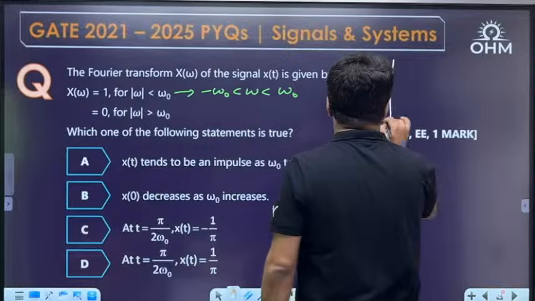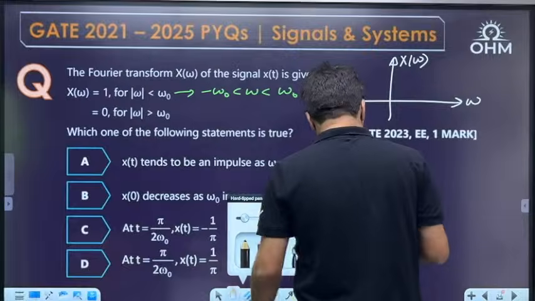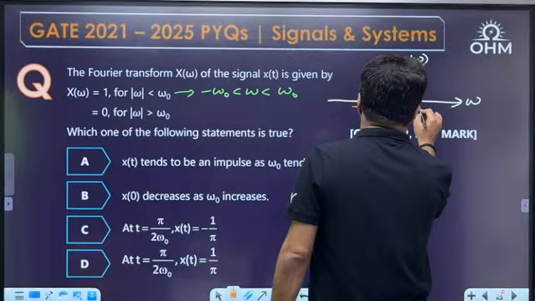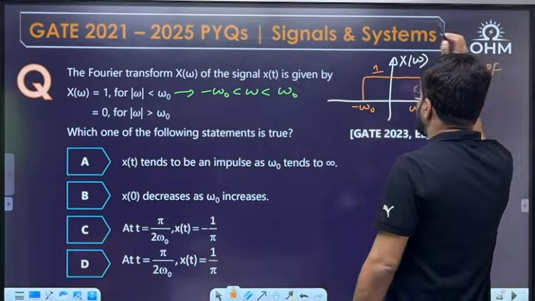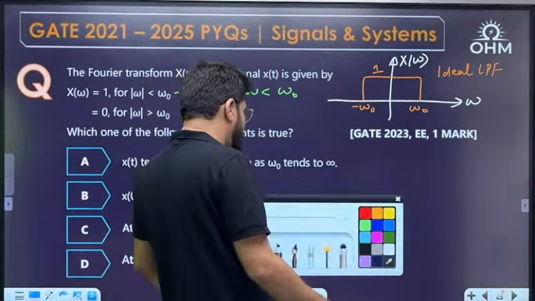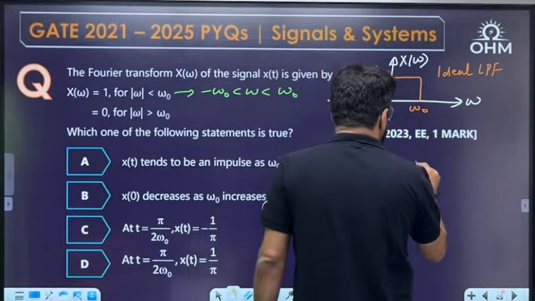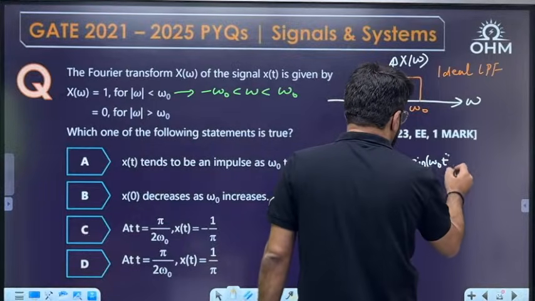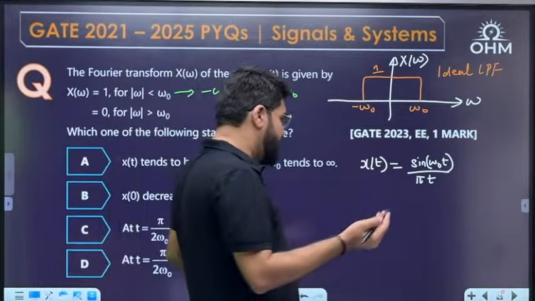So what is X(omega)? It is a rectangular pulse. What rectangular pulse? This one, from minus omega naught to omega naught, it is 1. It is just like an ideal low pass filter. So what is the time domain definition of the ideal low pass filter? What is the signal x(t)? It is given by sin(omega_c t) upon pi t, where omega c means omega naught here, the cutoff frequency. Or it is also given by the sampling function.